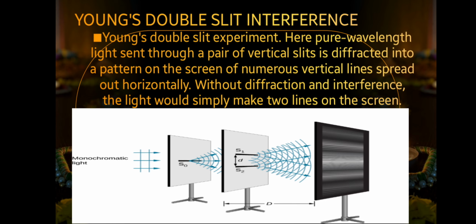Young's double-slit interference is pure wavelength light sent through a pair of vertical slits, which is diffracted into a pattern on the screen of numerous vertical lines spread out horizontally. Without diffraction and interference, the light would simply make two lines on the screen.